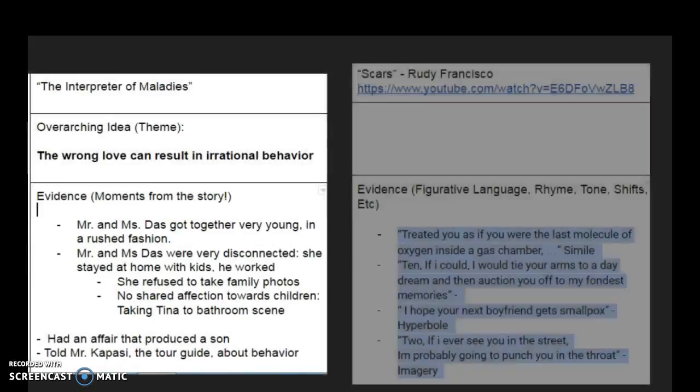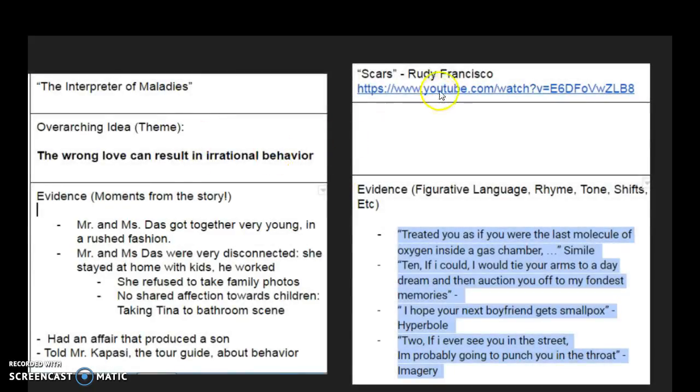So I played the students a poem called Scars, and you can watch the poem yourself if you just click on the link. And we talked about what is the theme of love that Rudy Francisco is developing in his poem, Scars. We talked about what he says about love, how a love can cause pain, how love can be hurtful, and ultimately came up with a theme that we saw in the poem that we also could connect to the short story. Our theme was the wrong love can result in irrational behavior.